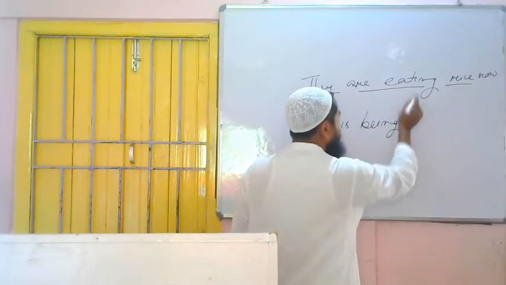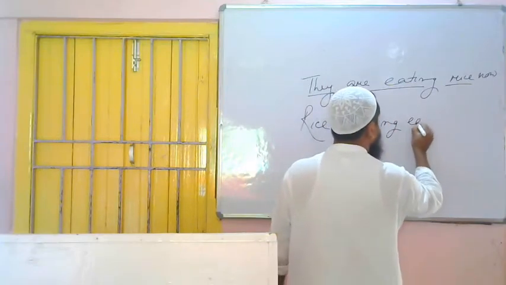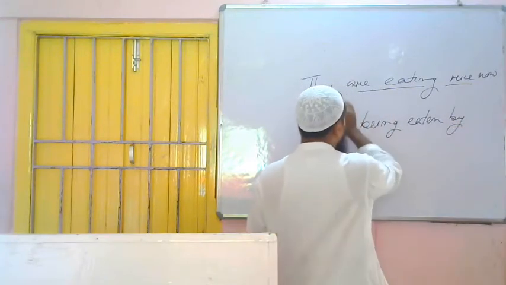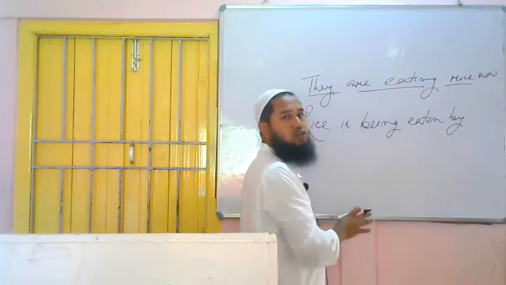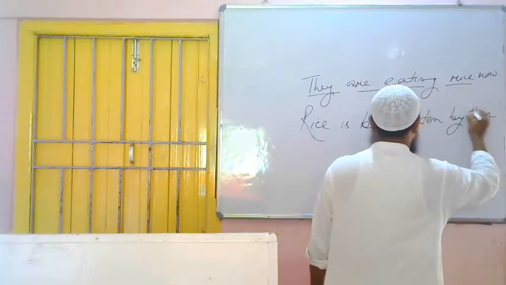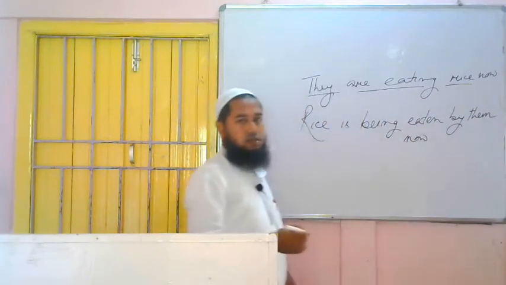It is because of ing. Then the third form of the verb, it is what? Eaten. Then the preposition by. Then the subject they will go in place of the object, and they will be changed into them. Rice is being eaten by them now. Finished. So simple it is.